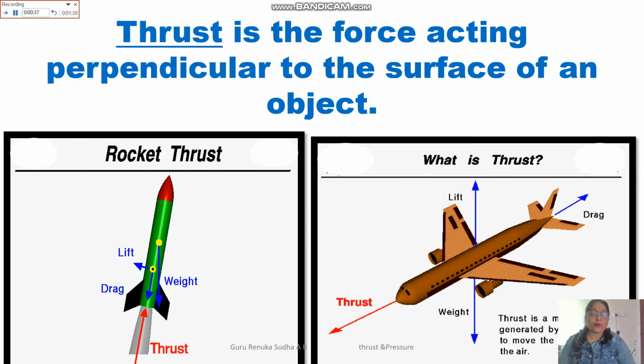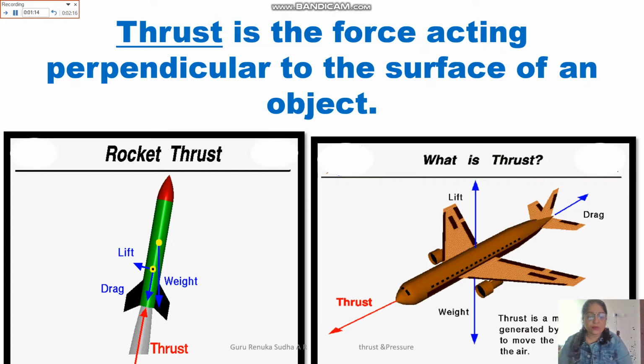For the movement of a rocket in the upward direction, that means perpendicular to the surface of the earth, it needs a force which is exerted by the engines that they are using in those vehicles.